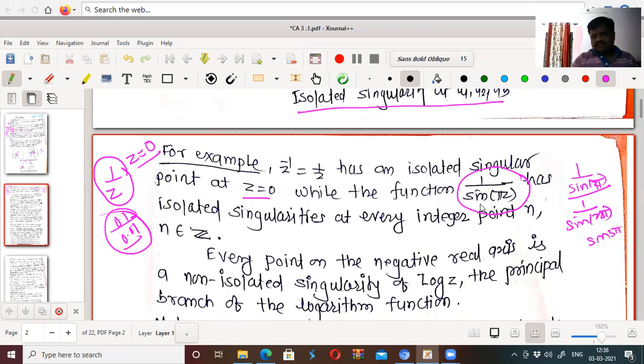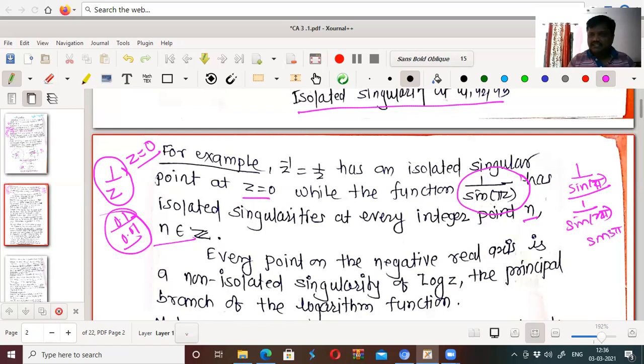So sine pi z is 0 for every n belonging to Z, isn't it? Sine pi z is 0 for every n belonging to Z. Therefore, n is the singularity, z equal to n. Every integer is a singularity of this function, because at every integer this function is not well defined, that is, not analytic. Now singularity means whether it is isolated singularity or not isolated singularity.